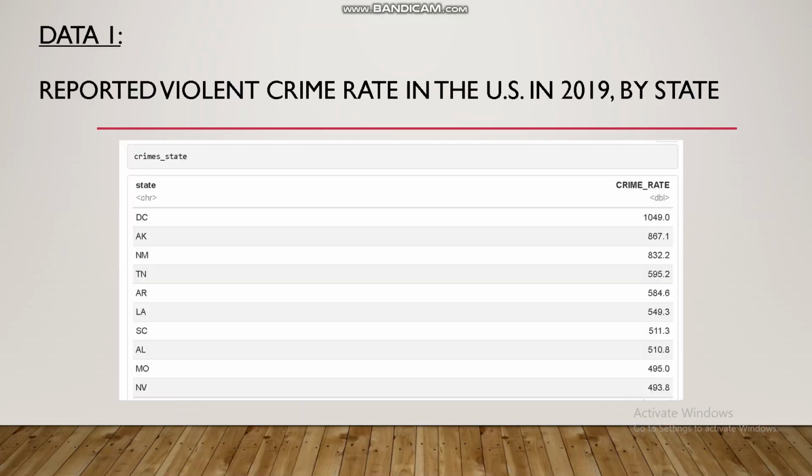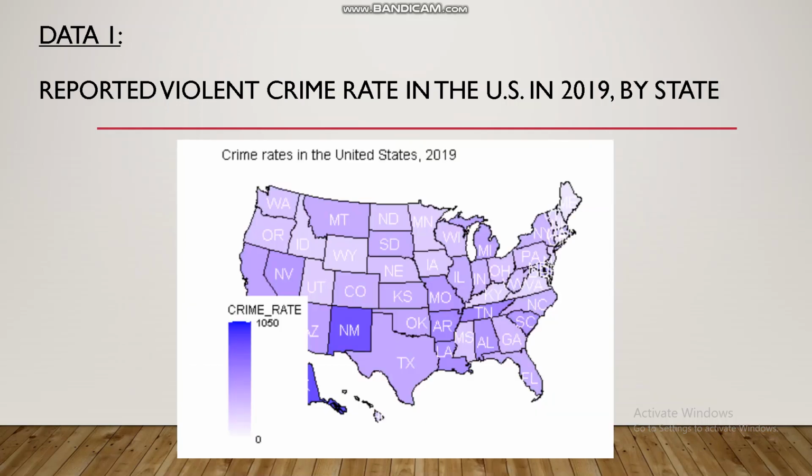The first data source that we use is the reported violent crime rate in the US in 2019 by the FBI. We were able to simply get the state and crime rate per 100,000 people. Then we literally mapped the data by state, which is easier to look at and going to be useful later on.